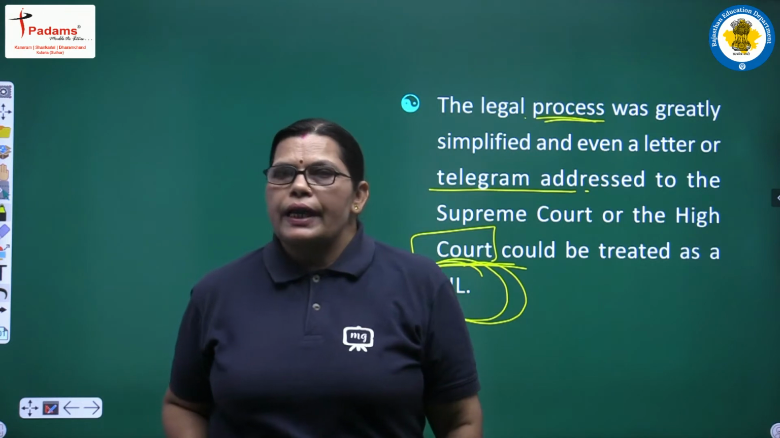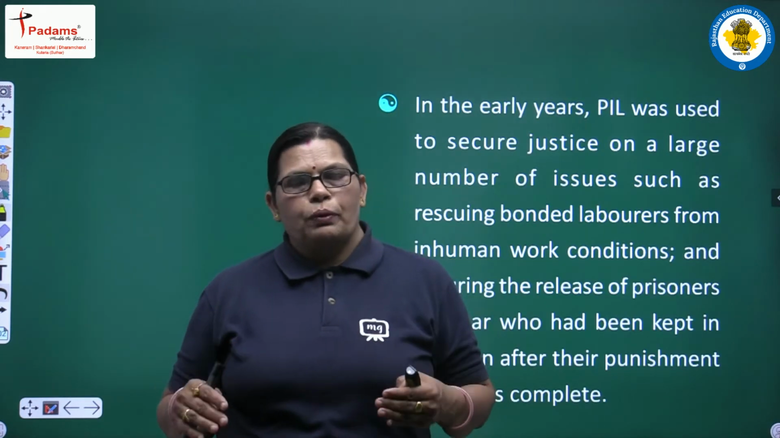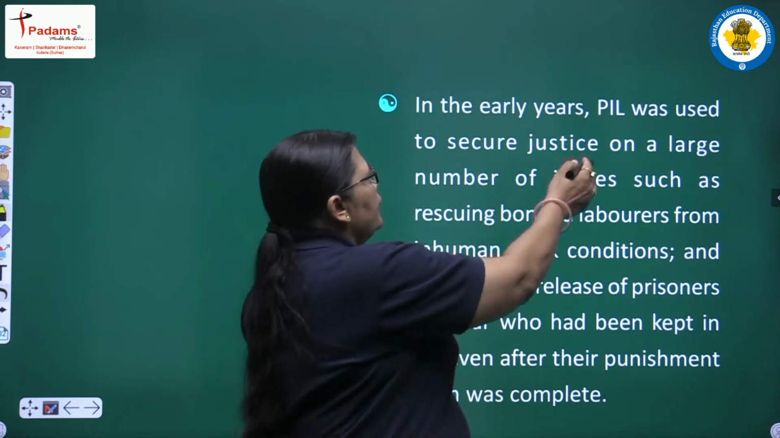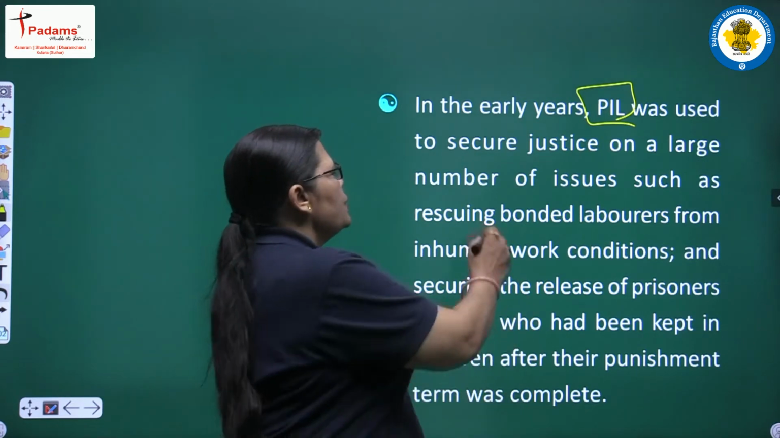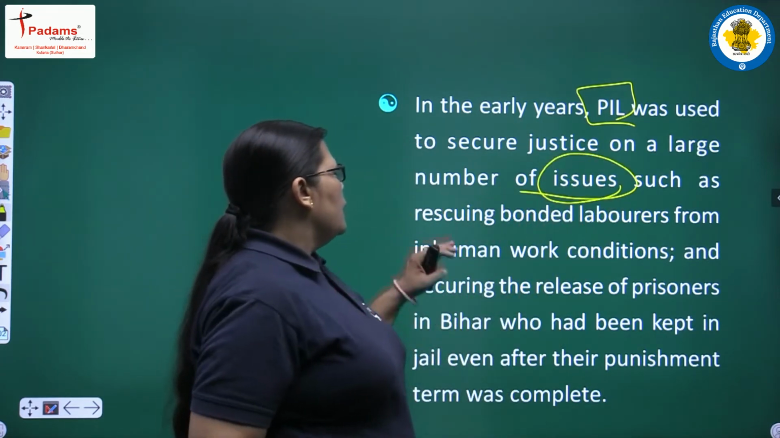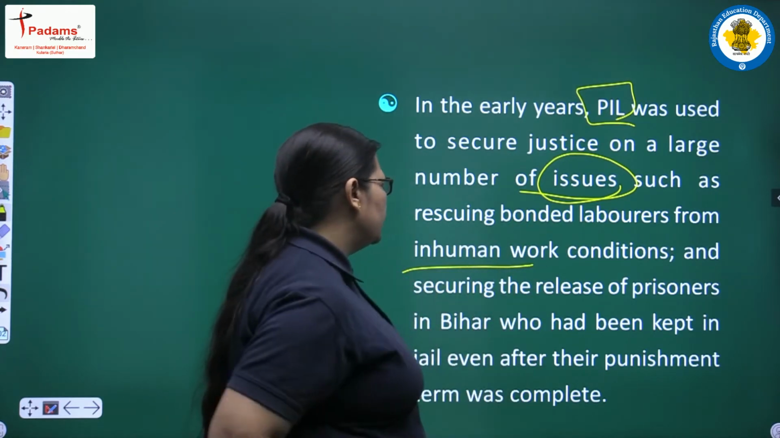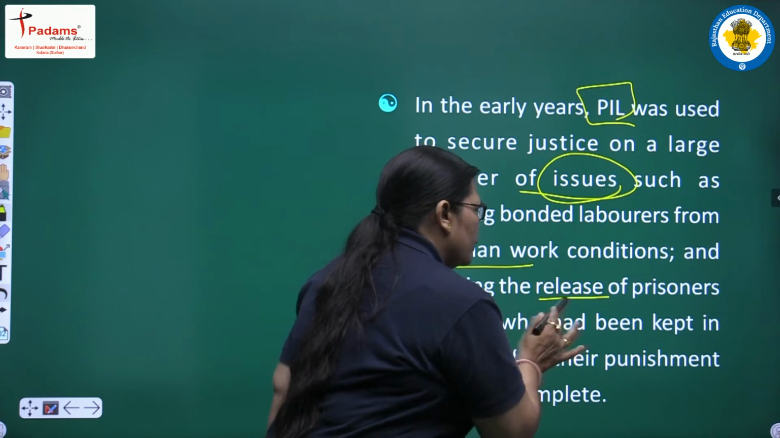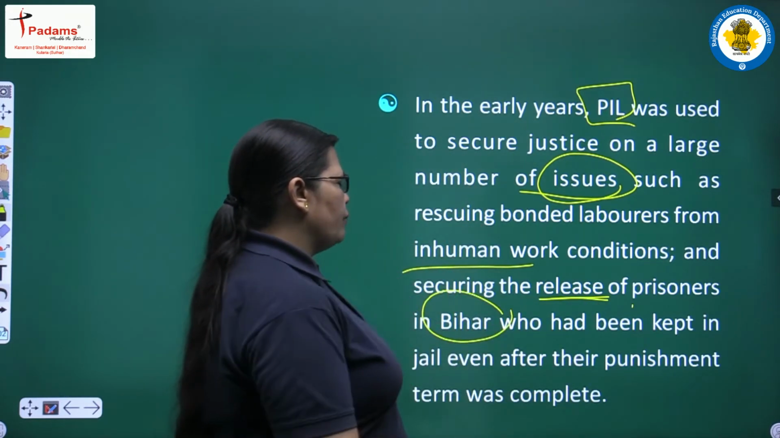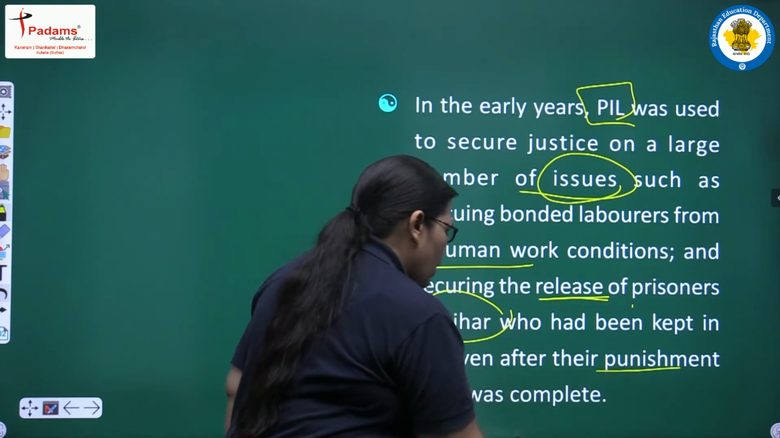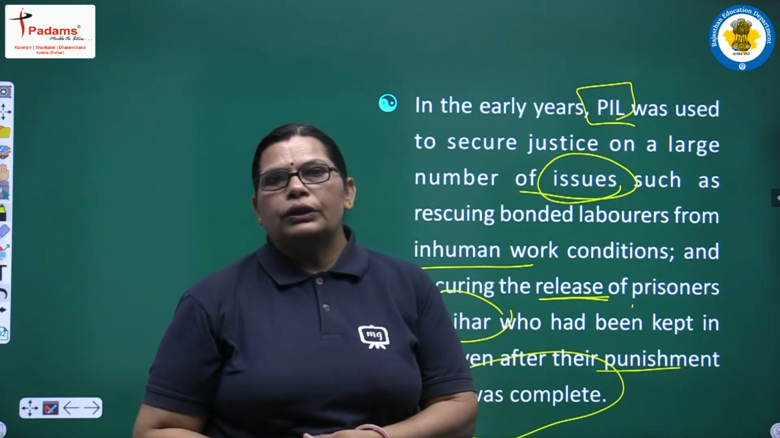All these things are treated as a PIL, and with the help of the PIL, High Courts and Supreme Courts take decisions. In the early years, PIL was used to secure justice on a large number of issues such as rescuing bonded laborers from inhuman work conditions and securing the release of prisoners in Bihar who had been kept in jail even after their punishment term was completed. So many reasons are behind all these situations about PIL.